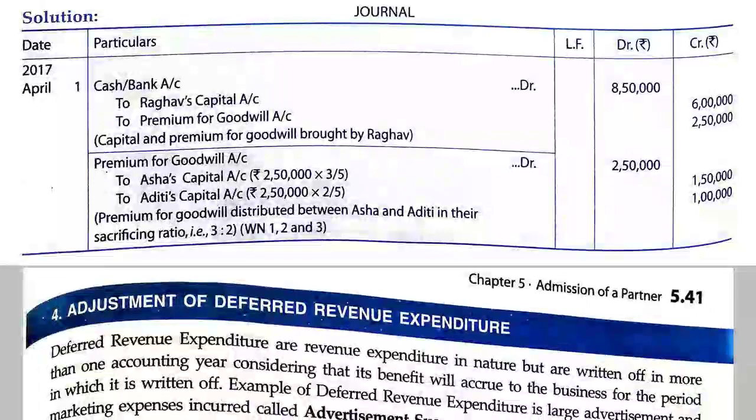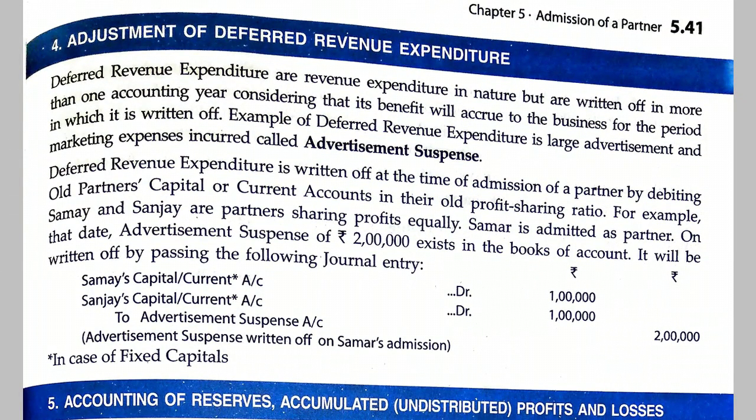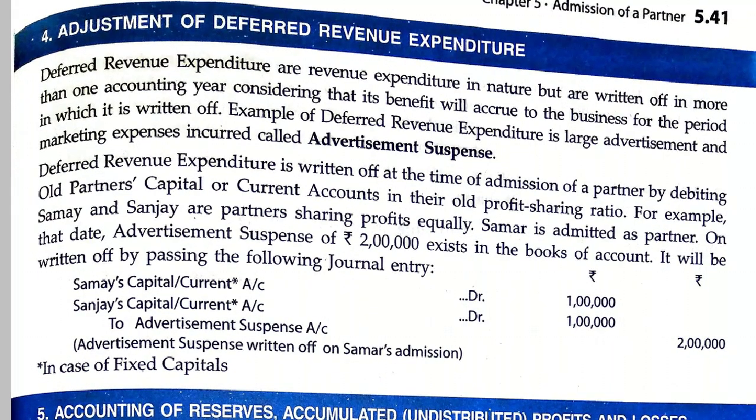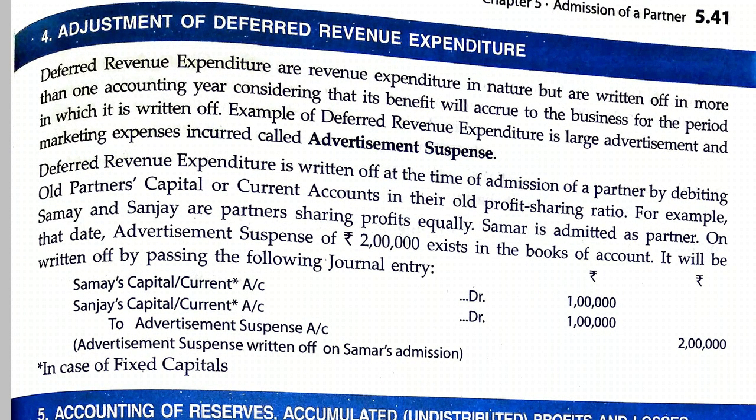Now the next topic is adjustment of deferred revenue expenditure. What is deferred revenue expenditure? Revenue expenditure, we all know, is an expenditure which is regular in nature but normally small in amount. But in the case of deferred revenue expenditure, a very large amount of expenditure is incurred which is revenue in nature, but due to the large amount we will not enter the entire amount in the profit and loss account in the same year.